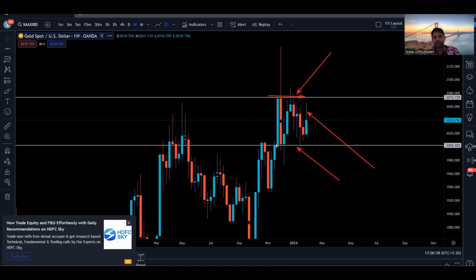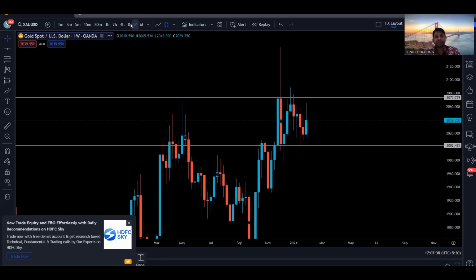So we have a resistance, we have a support, and right now we just need a breakout. If we get a breakout to the upside, basically a weekly candle close above this resistance, we can see we have a clean range on the left hand side. So there will be a higher probability for the price to come up and retest this resistance and fill this range on the left hand side. Same thing to the downside. We have this support. If we get the next weekly candle close below this support, the next support is right here, so there will be a higher probability for the price to come down to the next support. Also, we have a clean range on the left hand side. So that is something visible on the weekly time frame.